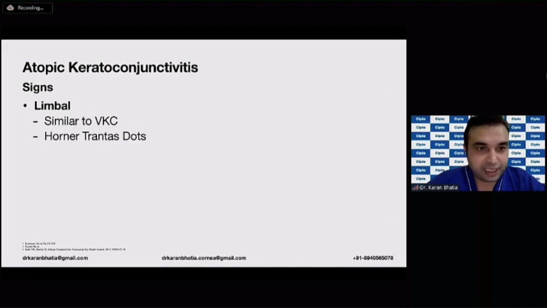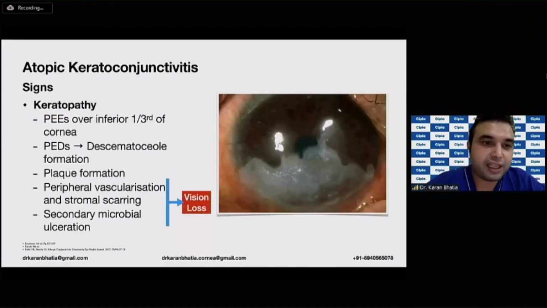So limbal signs are the same as VKC. Keratopathy generally involves the inferior one third. This is a severe form of the disease because of vision loss, because of peripheral vascularization and stromal scarring, and you can also have secondary microbial ulceration in such cases.